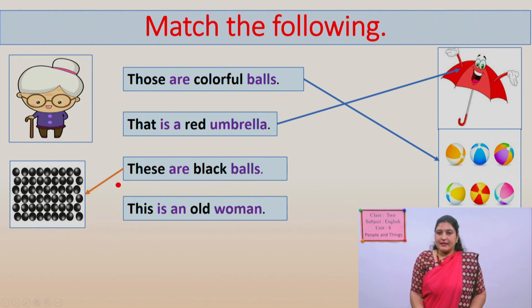And this is an old woman. Where is old woman? Can you find? Where is an old woman? Where is? Yes, here is. This is an old woman. Yes? Okay. In this way, you can match the pictures with their sentences. You can match the sentences with their pictures. Okay? Let's go to next one.